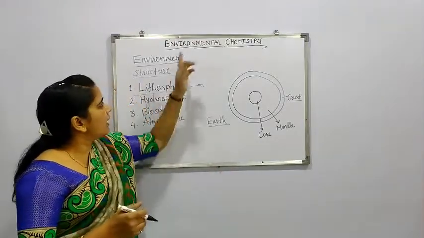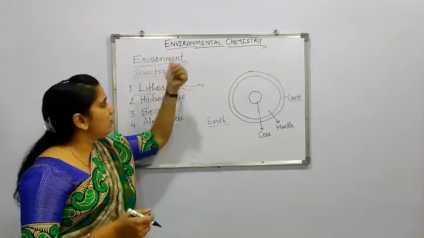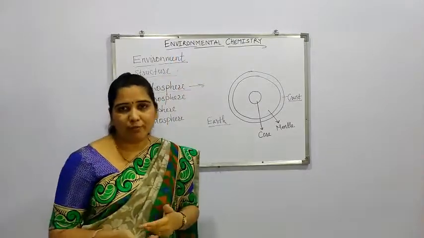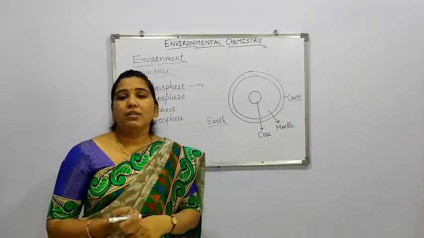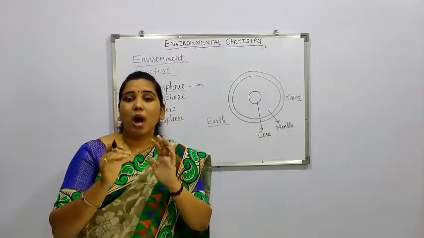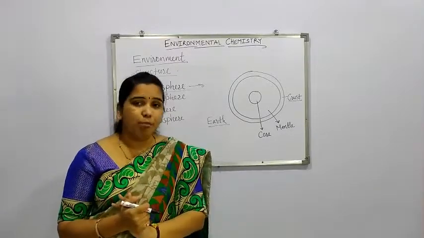After the definition of environmental chemistry, we will move toward the structure of environment. But before that, how is environmental chemistry studied and what is its importance?